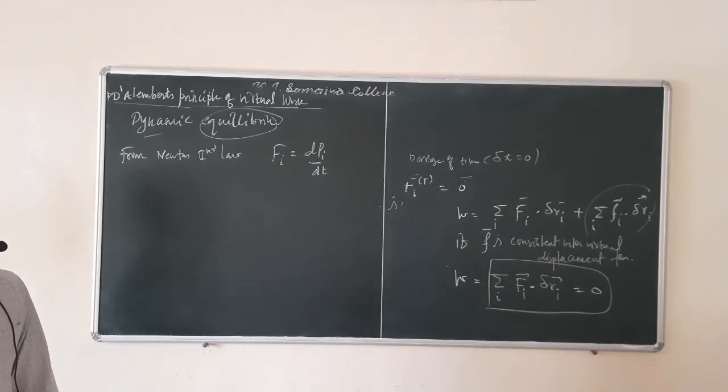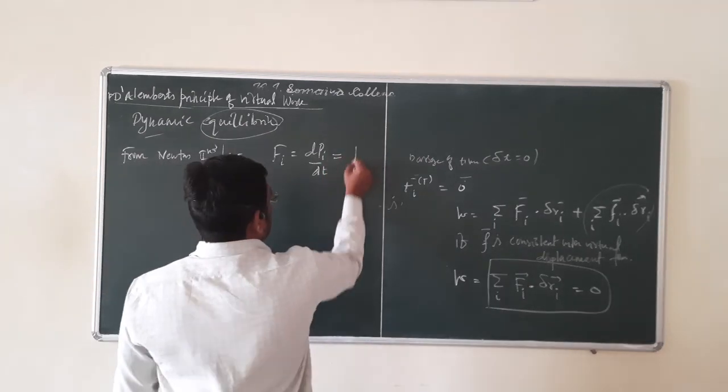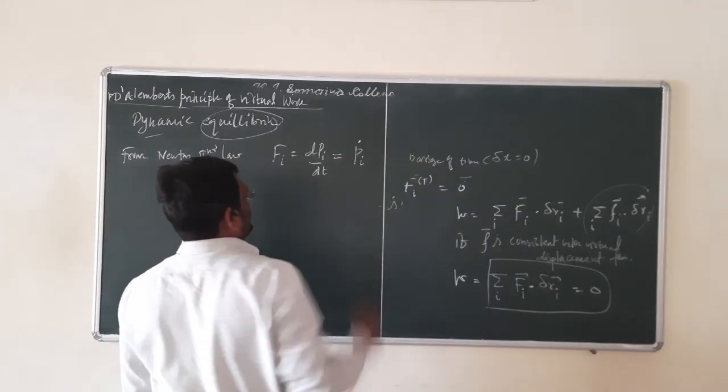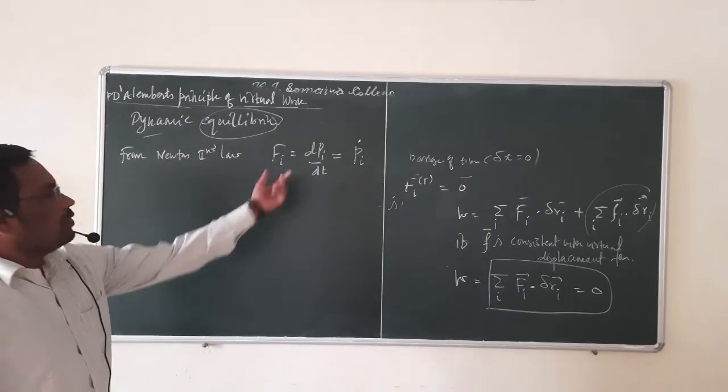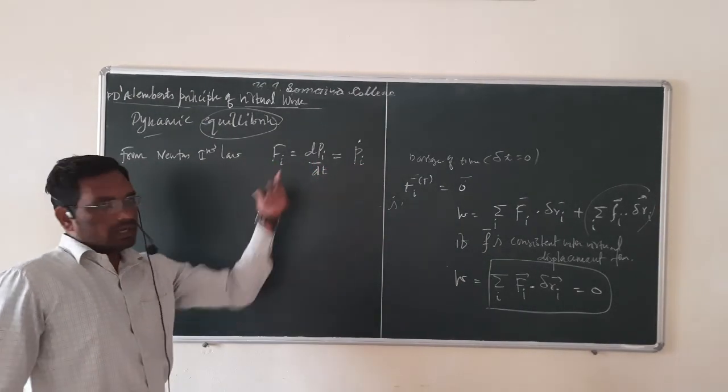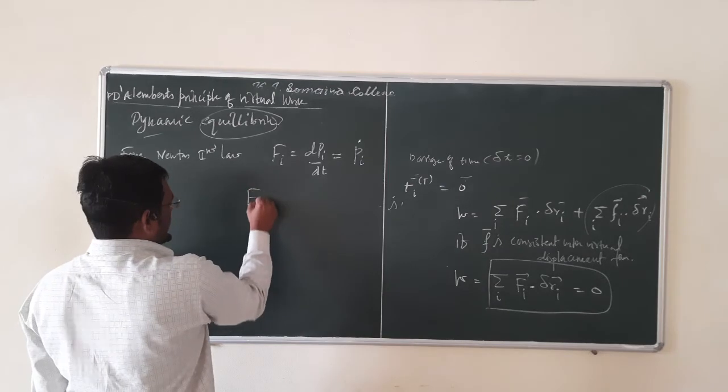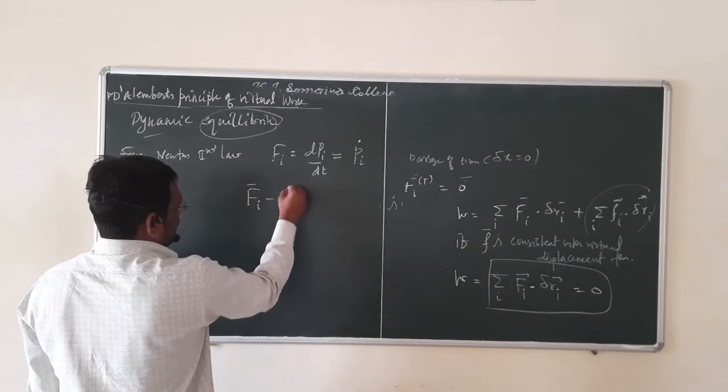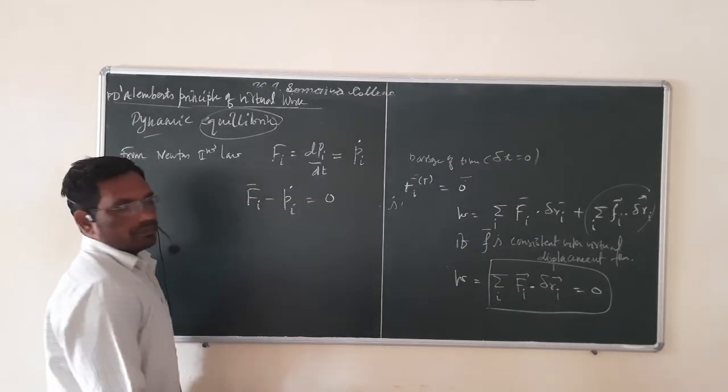So Fi is the derivative of Pi with respect to time, that is equal to Pi dot. Now you can take that Pi dot on the left hand side, so we can write Fi minus Pi dot is equal to 0.